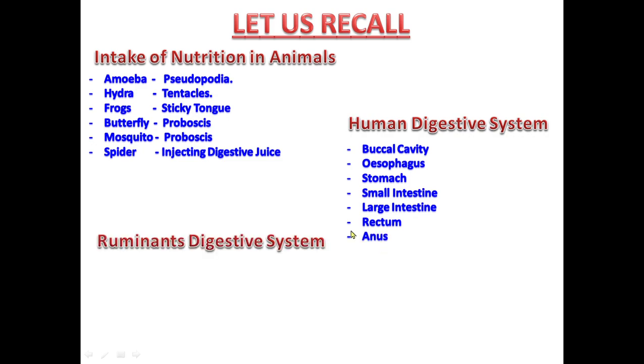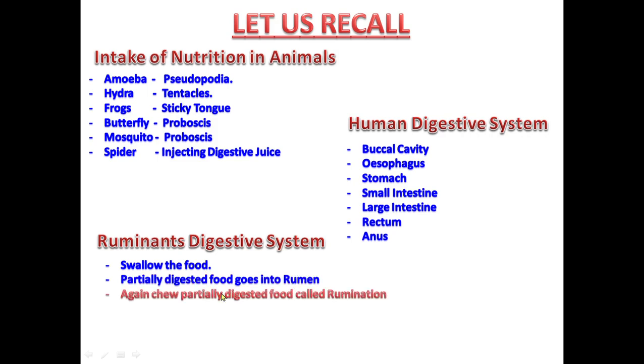And the last point was ruminants' digestive system, in which first of all ruminants swallow the food, then that partially digested food, which is called cud, goes into rumen. Then they again chew partially digested food, which process is called rumination. Then it goes to small intestine. Then after that absorption of nutrients takes place.